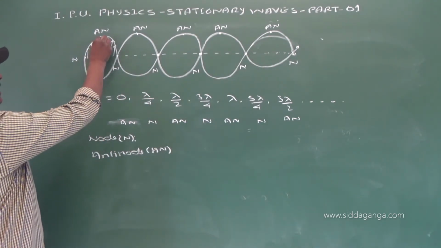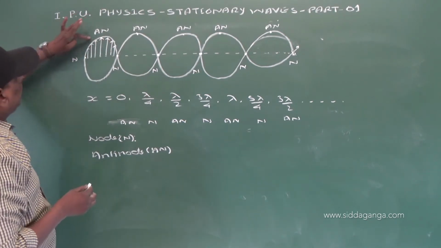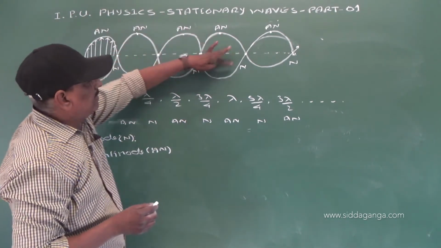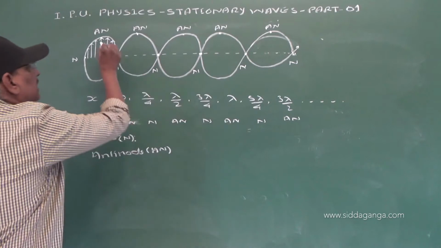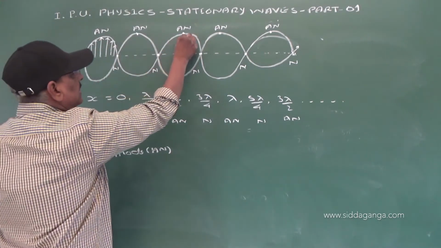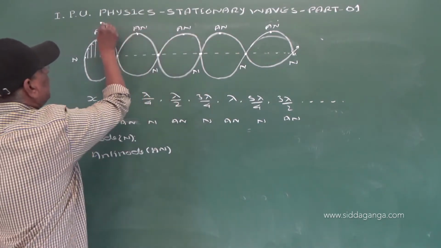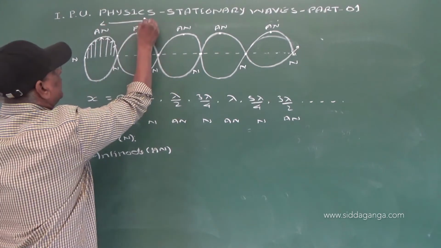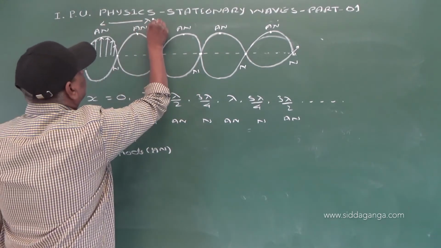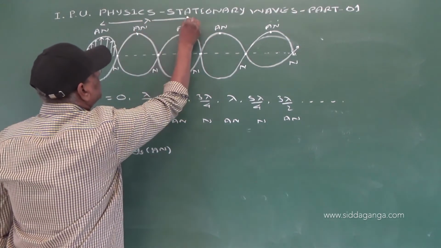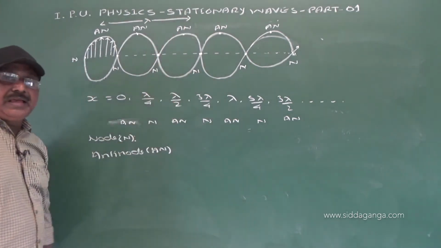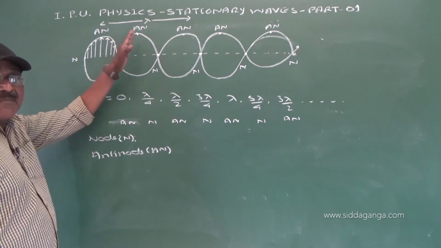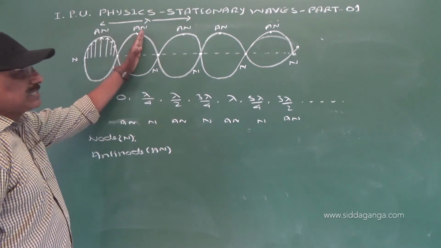Now when we take this as a progressive wave, a direct wave, then these 2 points represent the successive crests and the distance between them is equal to lambda, not the distance between 2 successive antinodes.